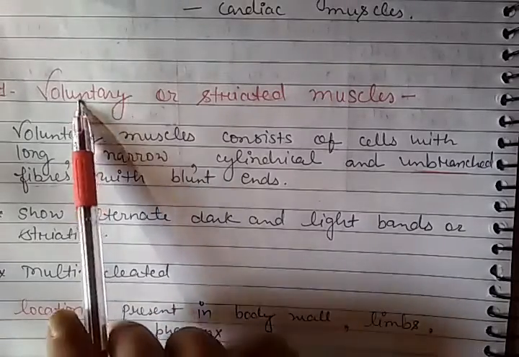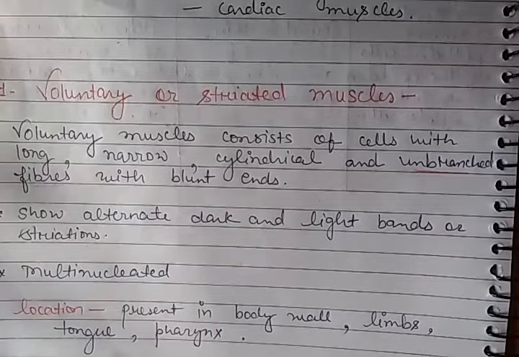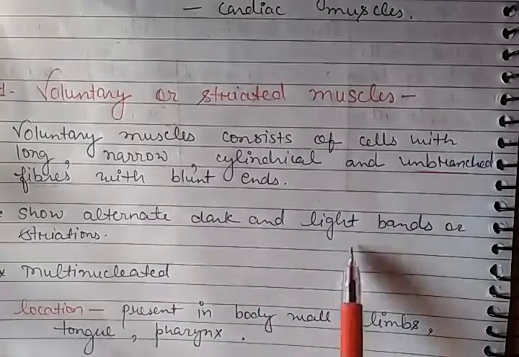Why are they called voluntary muscles? Because they are under our will, meaning we can move these muscles according to our will and want. Whenever we want to move, we can move these muscles. That's why they are called voluntary muscles.